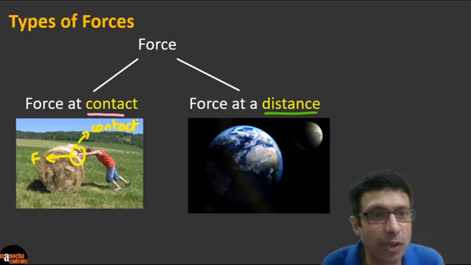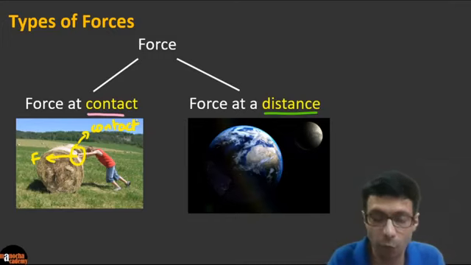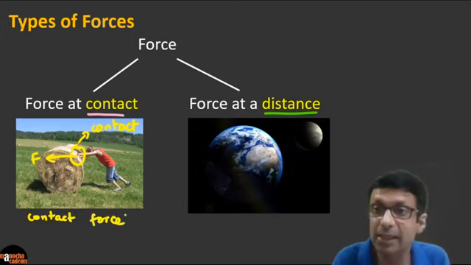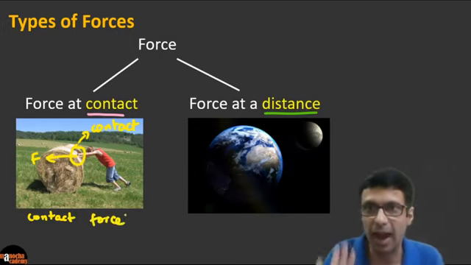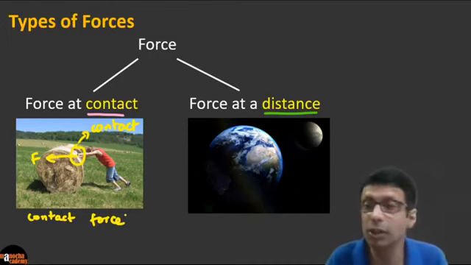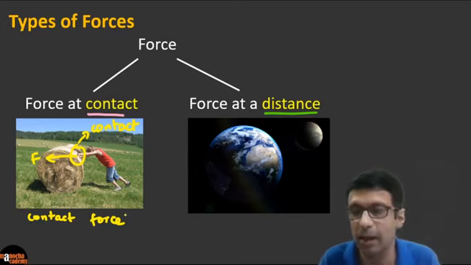Very good. Somebody has written science is life, right? Contact and non-contact forces. So we say it's a force at contact, or we also call it a contact force. Same thing, because there's an actual contact. The hand is coming into contact with the object. Clear? Very good. Sharda Thakur says muscular force. So the type of force here is muscular, yes, but we are saying it's a contact force. So it's an example here.